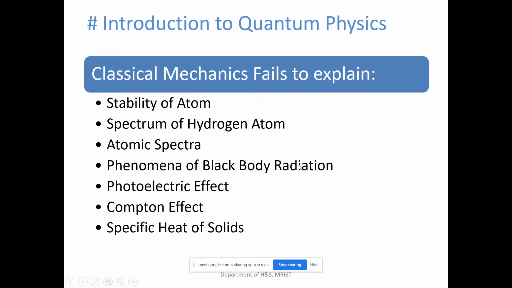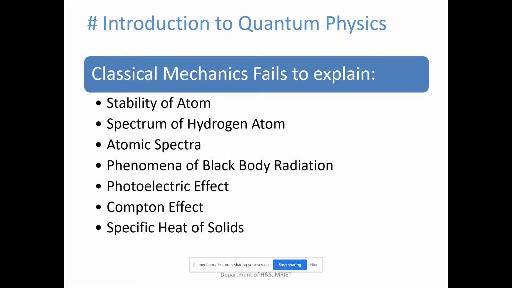He failed to explain it at higher wavelengths. Later, the scientists Rayleigh and Jeans also tried. They succeeded only at higher wavelengths, but failed to explain the phenomenon at lower wavelengths.